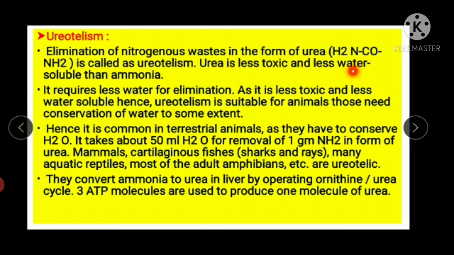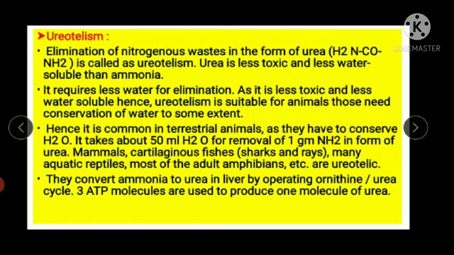Urea is less toxic and less water soluble than ammonia, because ammonia is more soluble in water. As compared to ammonia, urea is less toxic and less water soluble also. It requires less water for elimination. As it is less toxic and less water soluble, hence ureotelism is suitable for those animals who require conservation of water to some extent. Hence, it is common in terrestrial animals.